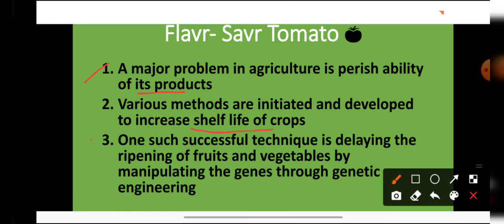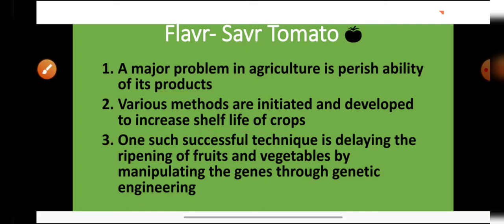And one such successful technique, students, is delaying the ripening of fruits and vegetables by manipulating the genes through genetic engineering, so that somehow we can delay the ripening of fruits or vegetables.